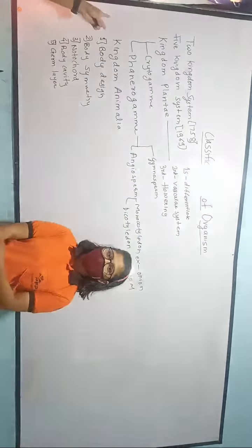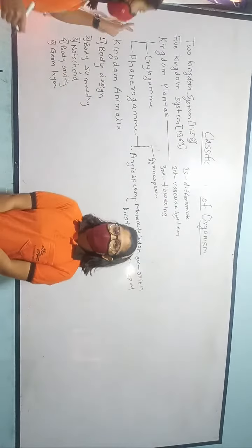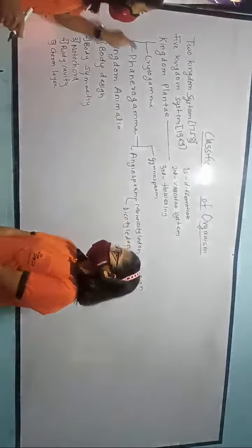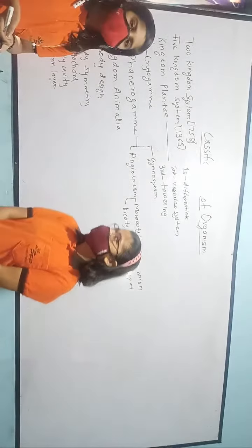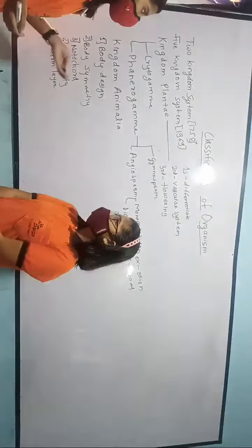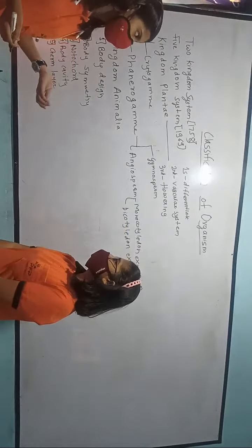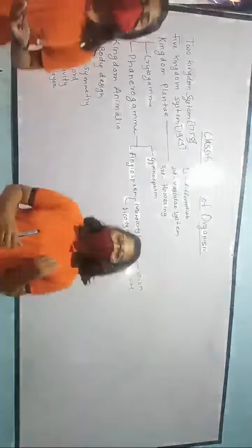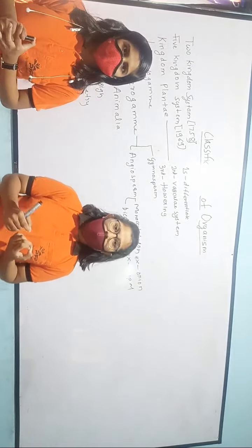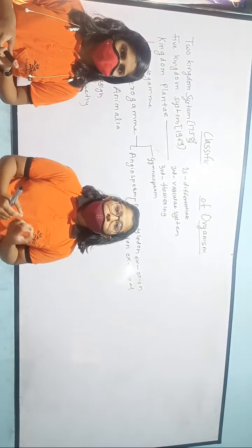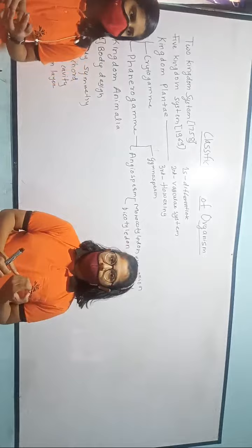Now the kingdom Plantae is divided into two subkingdoms, Cryptogams and Phanerogams. The Cryptogams are divided into three parts: Thallophyta, Bryophyta, and Pteridophyta, while the Phanerogams are divided into two parts: Gymnosperms and Angiosperms. Now we will first discuss Cryptogams. Cryptogams are plants which do not bear flowers, and their mode of reproduction is spore formation.